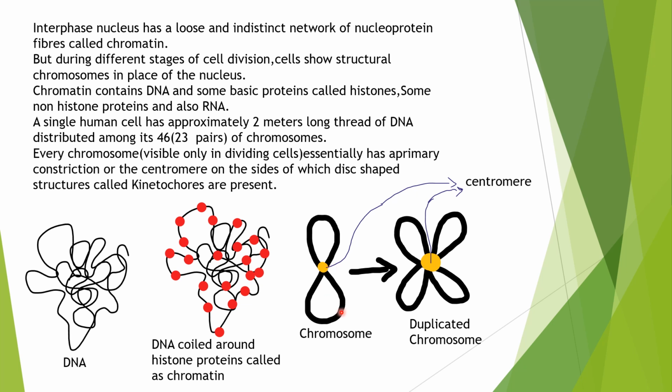Actually, it is a chromosome, and it is a duplicated chromosome. A lot of people get confused about this. It is a single chromosome and it is a duplicated chromosome. That means during the S phase, the chromosome gets duplicated. The human cell has 2 meters of DNA, and we have 46 chromosomes, or 23 pairs of chromosomes. These 2 meters of DNA are accommodated in the 23 pairs of chromosomes.